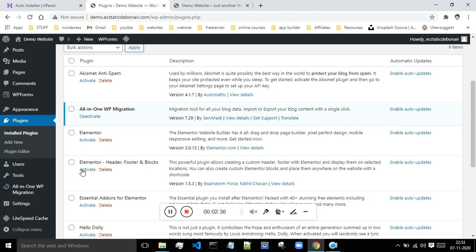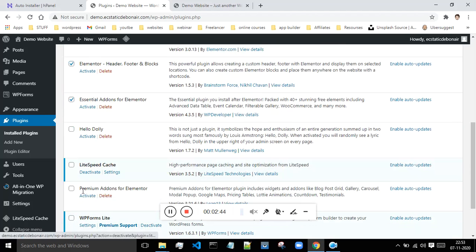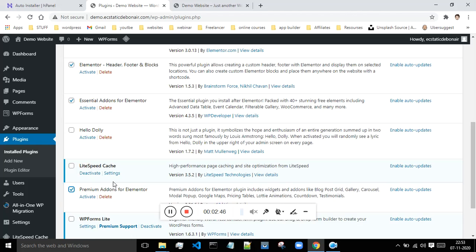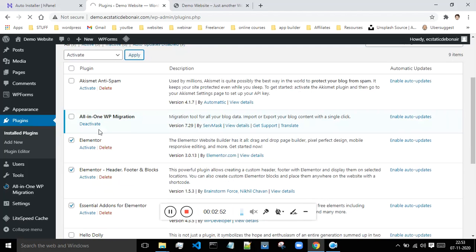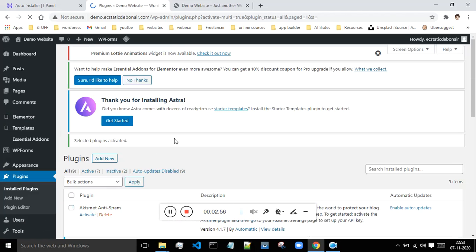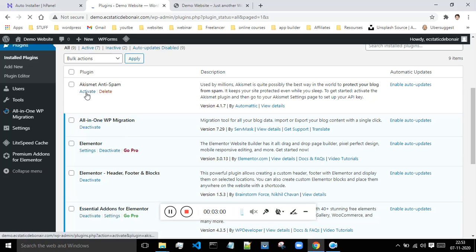These are the Elementor options which we have just downloaded. Select all of them, and in the bulk action, click on activate and say apply. All these plugins will get activated all at once, or if you want to activate them one by one, you can do that also by clicking on this activate button.